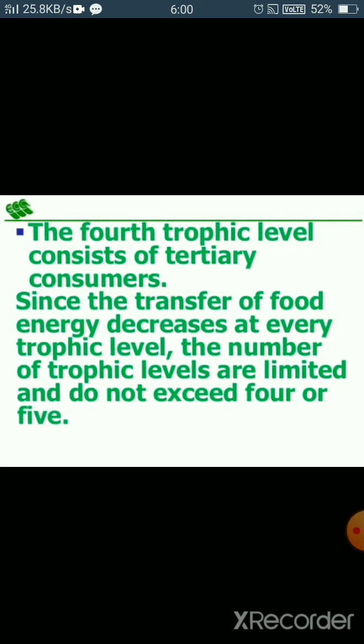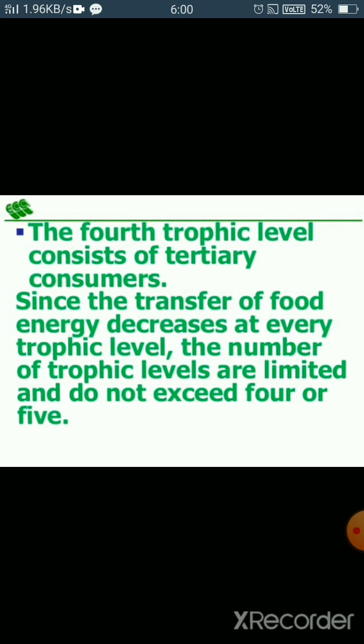And we see that the food energy decreases at every trophic level, meaning producers have the maximum energy. After that, the primary consumers have less energy than the producers, the secondary consumers have lesser than the first, and finally the tertiary consumers get very little energy.